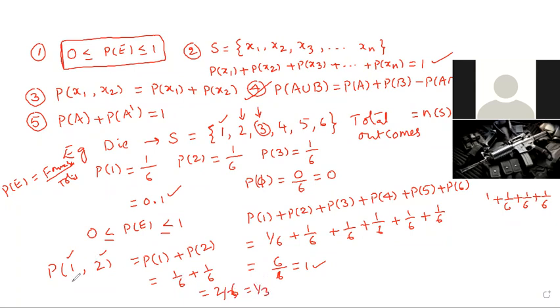Okay? Here, on this side, probability of 1, 2 numbers. 1 is one number, 2 is one number, total is 2 numbers. 2 numbers by total 6. Its value is also 1 by 3. Okay? Both are equal. That is the third point also completed. Okay? Right. I will explain the fifth point, and after that I will go through the fourth, the theorem.